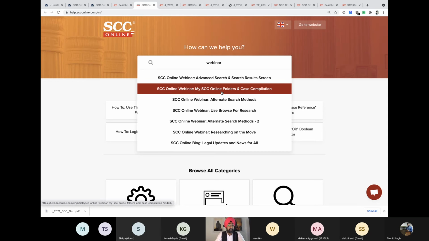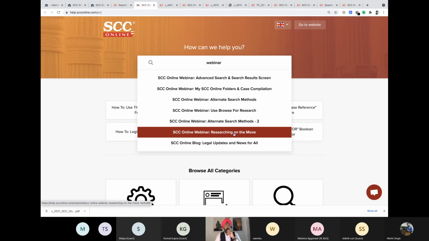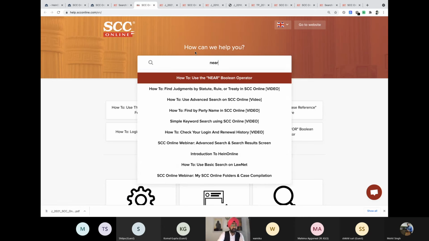So like if you can see, advanced search is different. Case compilation folder section is different. Then search, browse for research, that's a different search. Searching on the move, that is different. These are all videos.